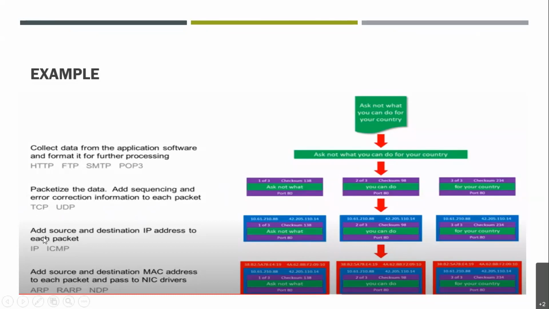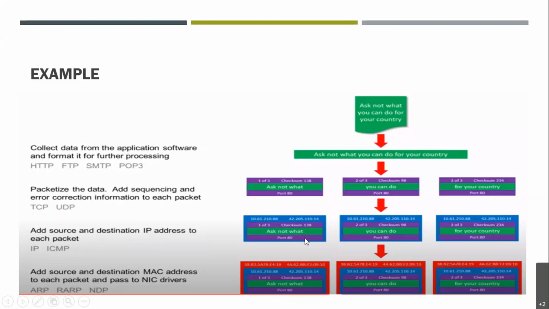Then on the next layer, the network layer, we add the source and destination IP address to each packet. Here you can see on top a blue frame is added, which has the IP address of the source. You can see it is the same on all 3 packets, and the destination address is 42.205.110.14, and similarly it is added to all 3 packets.